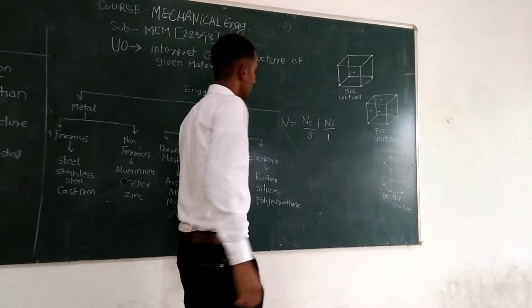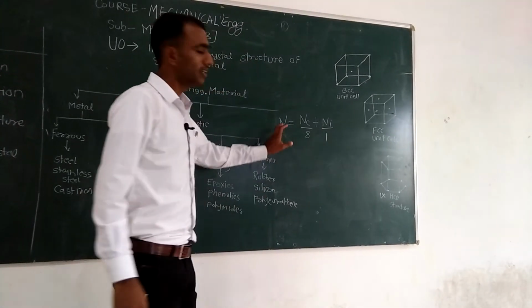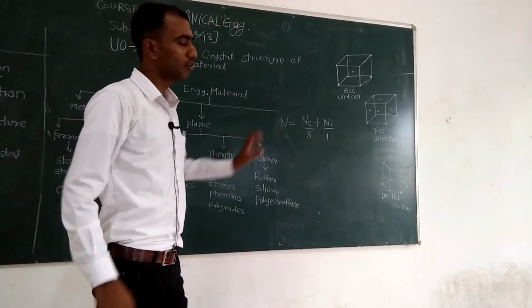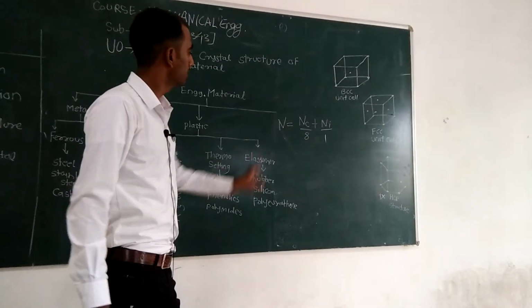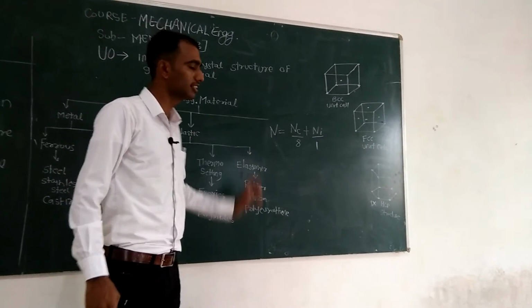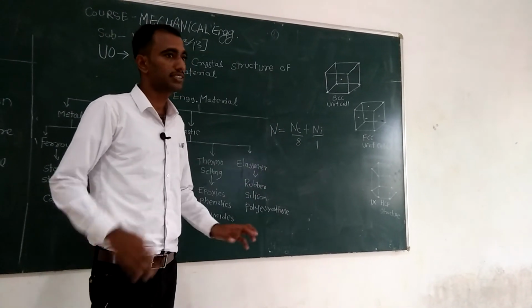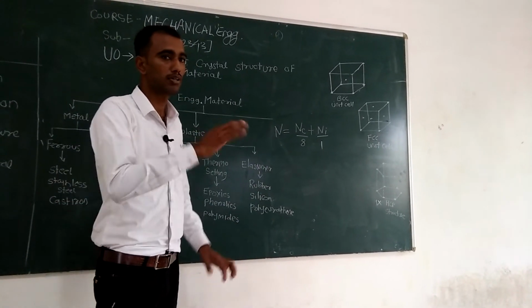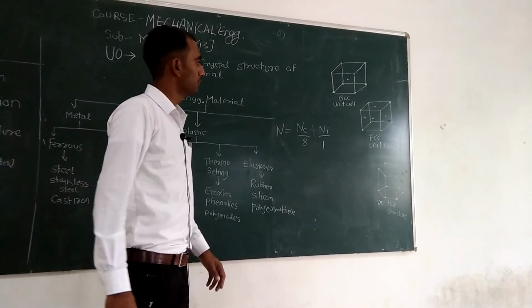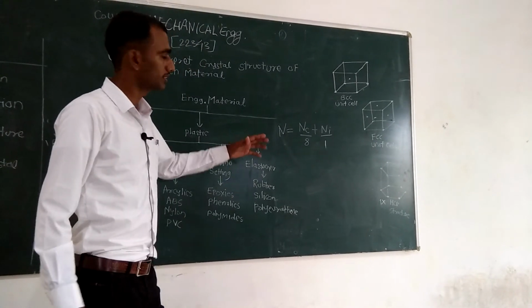Where capital N is nothing but the number of average atoms per unit cell, n suffix c is the number of corner atoms, and n suffix I is the center or interior atoms in that particular structure. So we just have to put in the values of the atoms and get the answer.